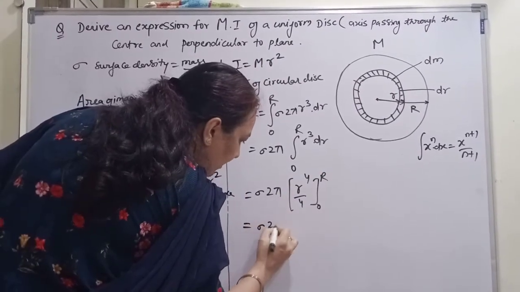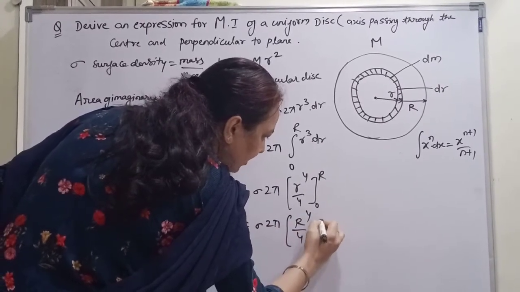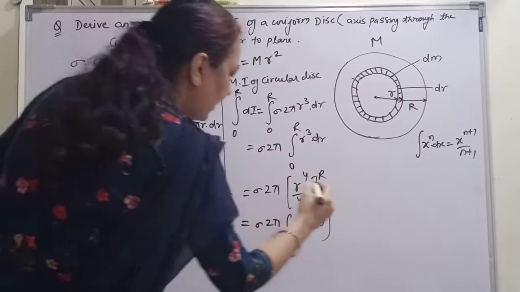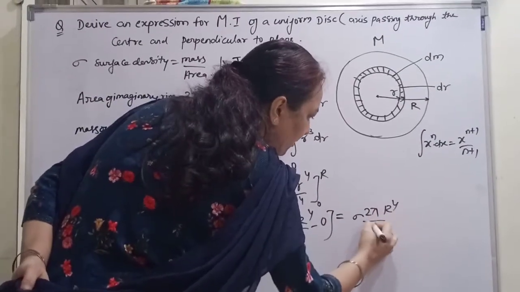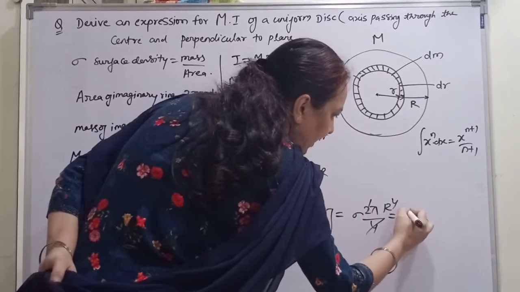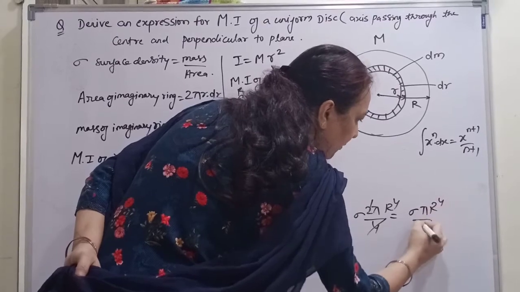Then by using upper limit minus lower limit, sigma 2 pi r4 upon 4 minus 0, we get sigma 2 pi r4 upon 4. By cancelling, we get sigma pi r4 upon 2.